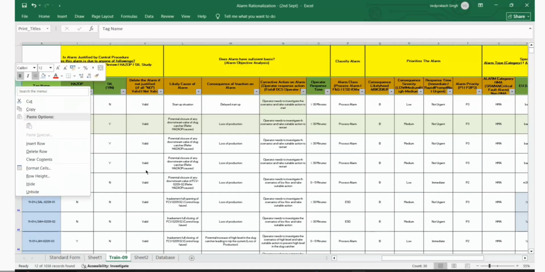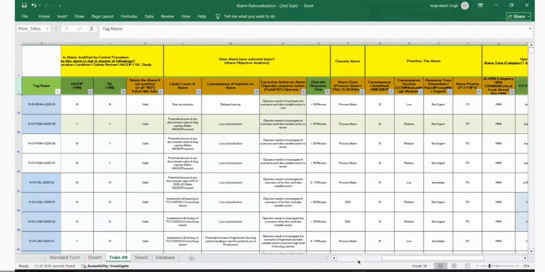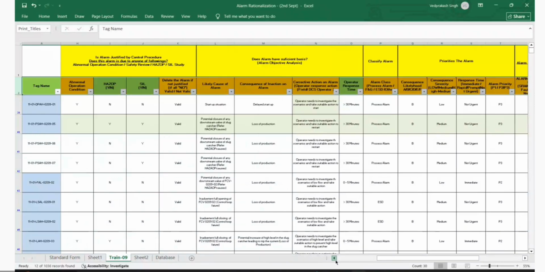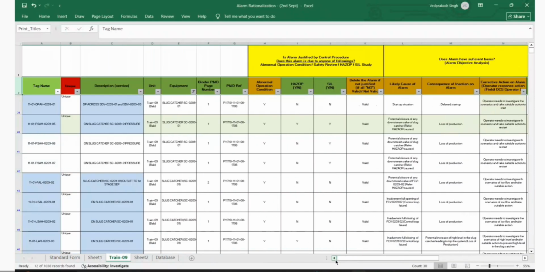But the PAL here in the slack catcher, maybe we can consider P2 only, right? Low pressure. And low pressure will not create. No, low pressure we said LOPC will happen, no? In the slack catcher, LOPC will happen because the low pressure, the liquid will not transfer there. Okay. And if the liquid will not transfer, this will create a blocked outlet case. And this will on the side. Okay. Finally, it will go.